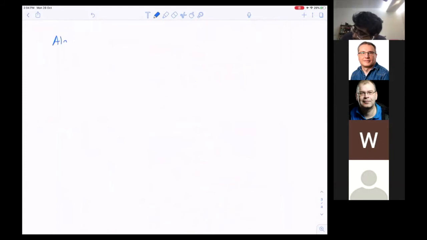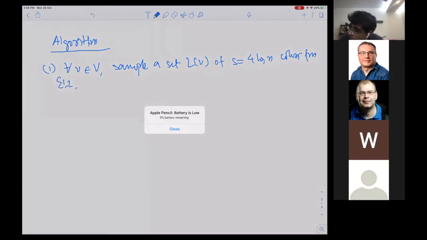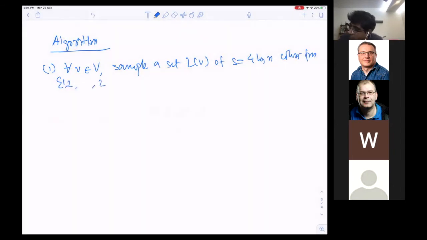If you have any question with respect to the algorithm, then we will check. So for every vertex v in V, sample a set L_v of size s equal to, say, 4 log n colors from 1 to 2 delta, uniformly at random and independently.